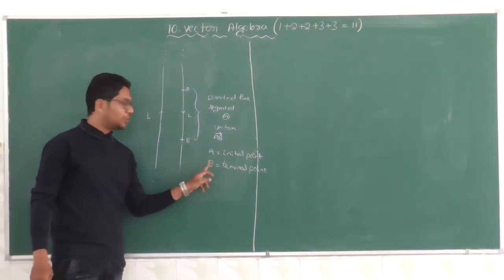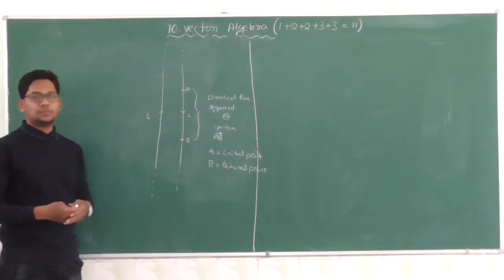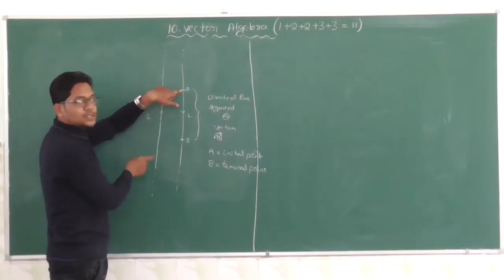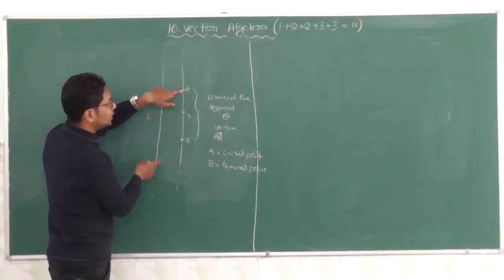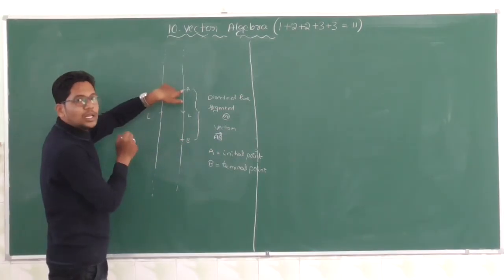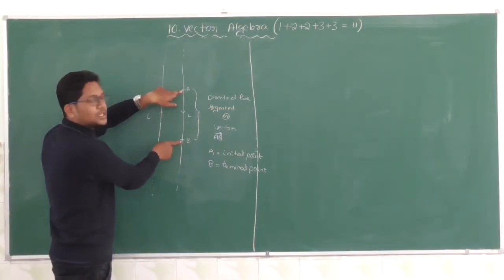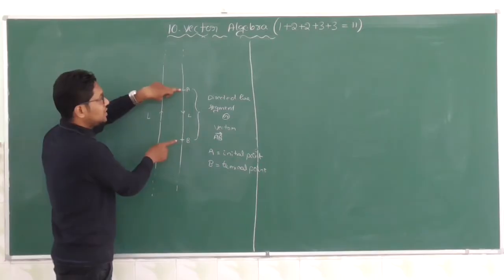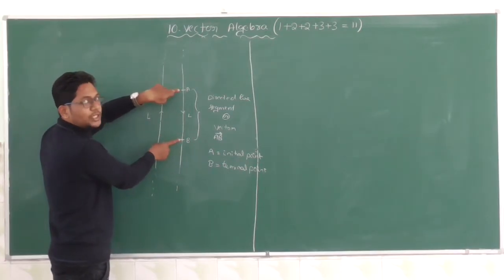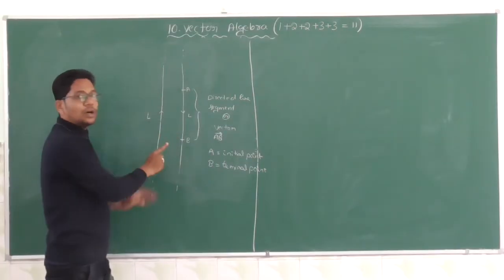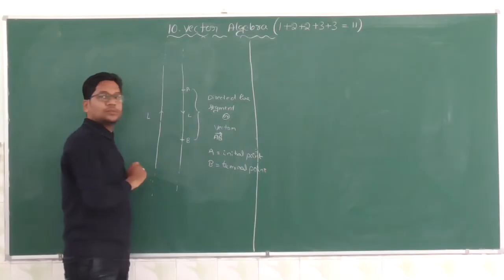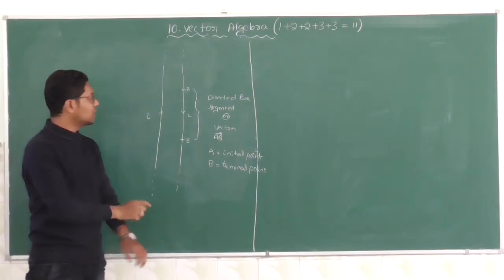Starting point is the initial point, ending point is the terminal point. And also, one more thing: the distance between the initial point and the terminal point is called the length or magnitude of the vector AB.